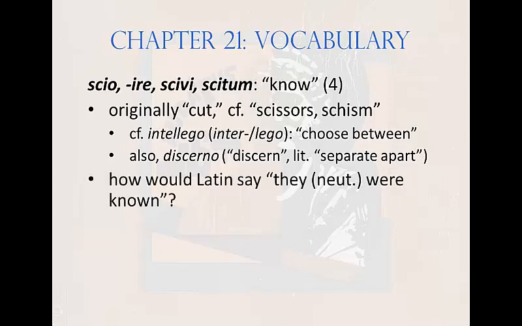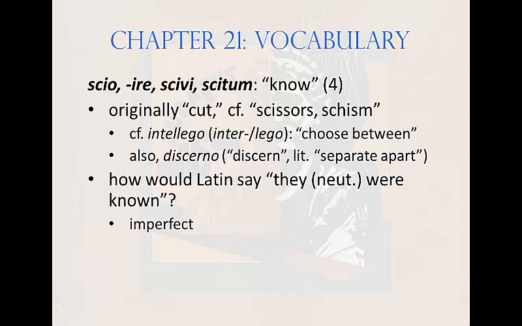How would Latin say they, and let's make it neuter, were known? Well, you could use one of two tenses here, couldn't you? The imperfect or the perfect. Let's start with the imperfect. The imperfect is in the present system, so there are going to be 4 different parts to this verb.